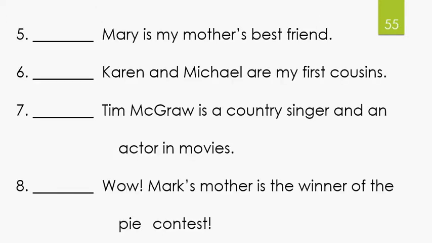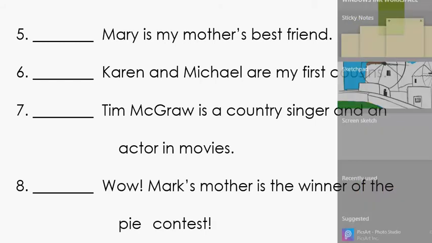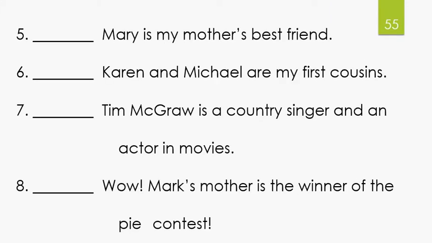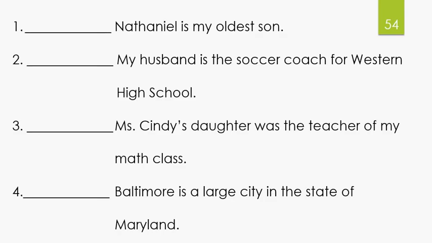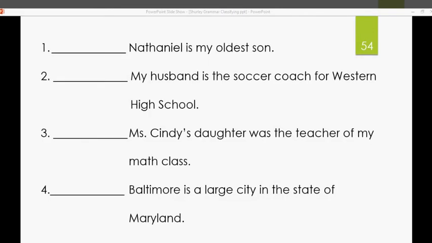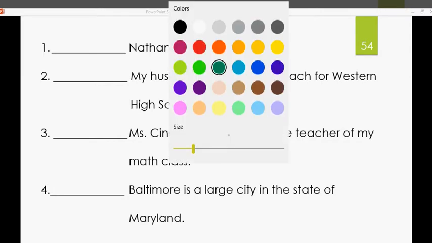Nathaniel. Okay, looks like my pen's not working, so I'm going to click on my pen. And let's see if it'll work now. Nope. Always happens when I don't want it to. Let's try this again. All right, let's try this time. Let's try green. Ooh, look at all these fun options.